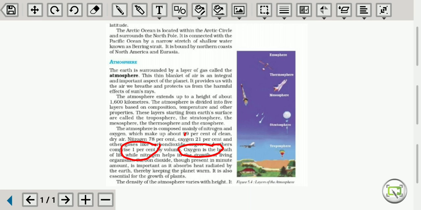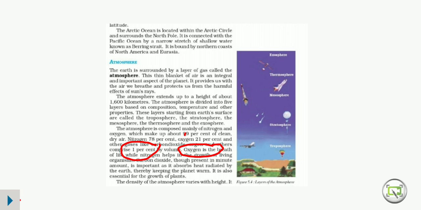You all know that oxygen is very helpful in breathing. We all human beings breathe oxygen. Even other organisms, animals, also breathe oxygen, but plants take in carbon dioxide. They prepare their food in the presence of carbon dioxide.